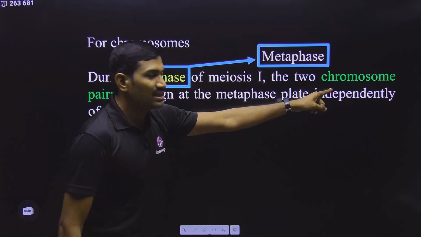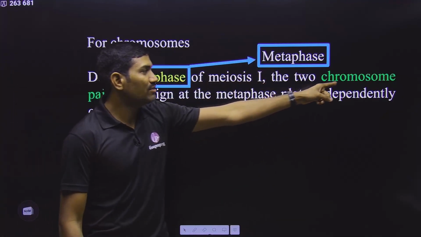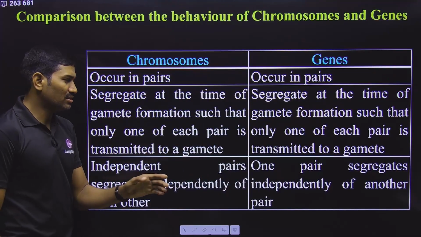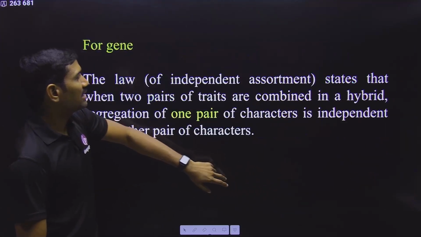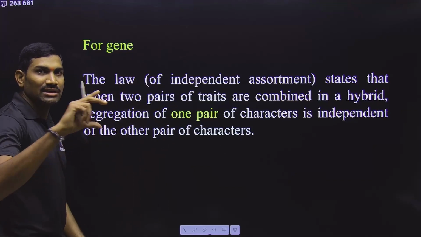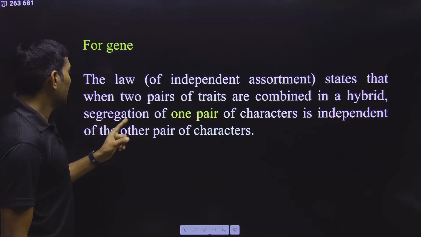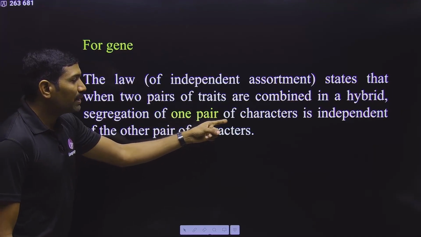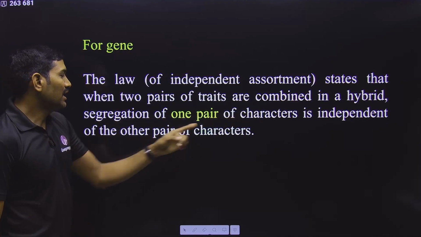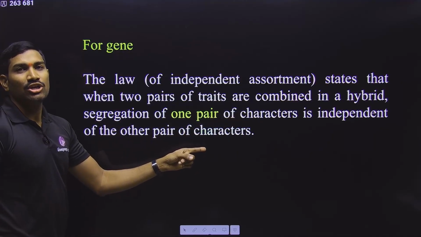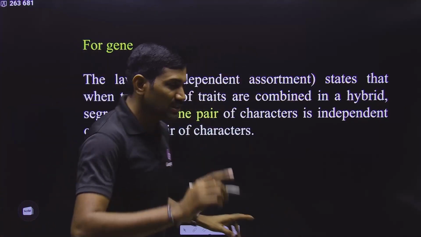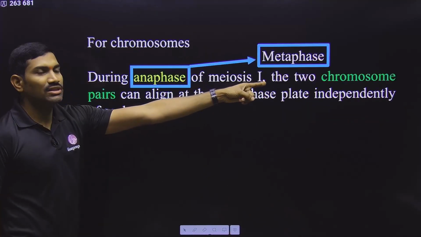So that's why, as per NCERT, the term pairs is used with respect to chromosomes. And with respect to one pair, now observe carefully. Under the law of independent assortment, there is a paragraph where they have said that segregation of one pair of characters, which is with respect to genes, is independent of the other pair of characters. So here they are talking with respect to genes. The term one pair is with respect to genes. Please understand this, where the term pairs is used with respect to chromosomes.